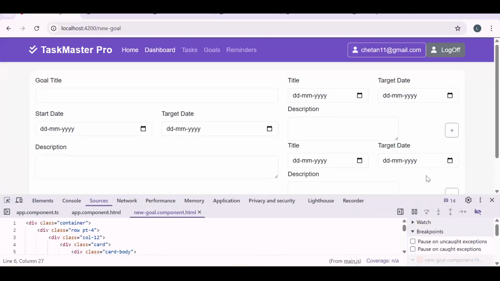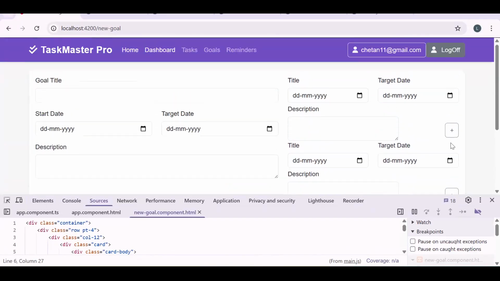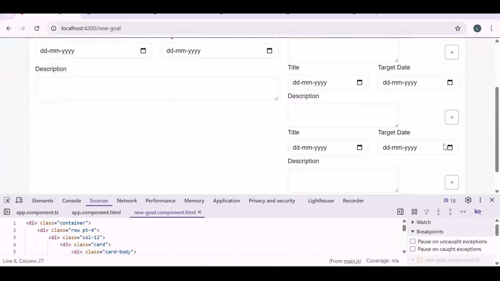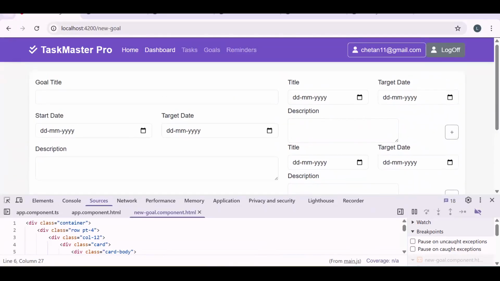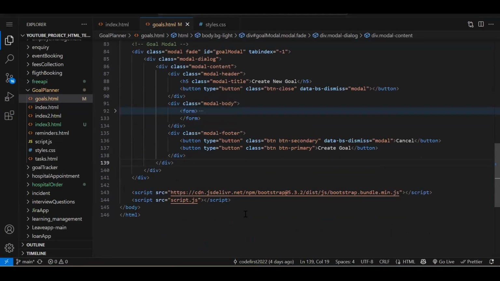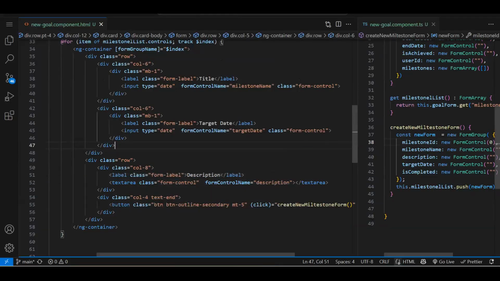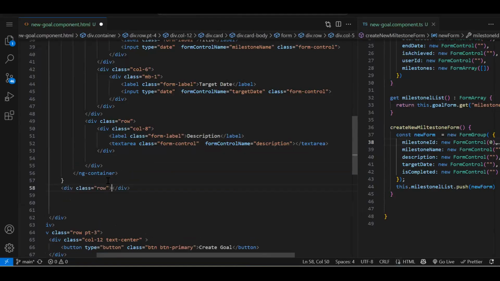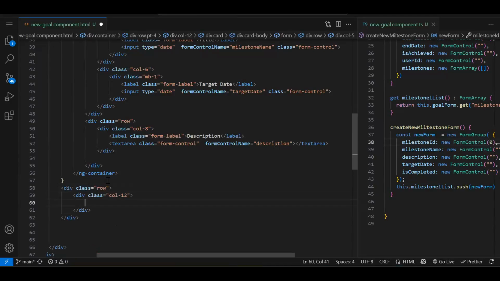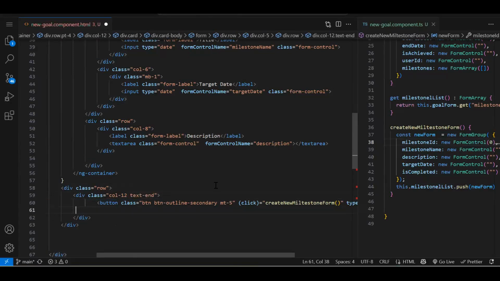Now, if I click on plus, you can see that many times our form is getting populated, but it's wrong. This plus should not also get repeated now. So plus either after this row, we can have it. So let's change the structure a little bit. So instead of having this plus inside the for loop, we will get it out of it. Let's add row, col 12, and over here I will put it. So that we will have this button only once. Let's save.